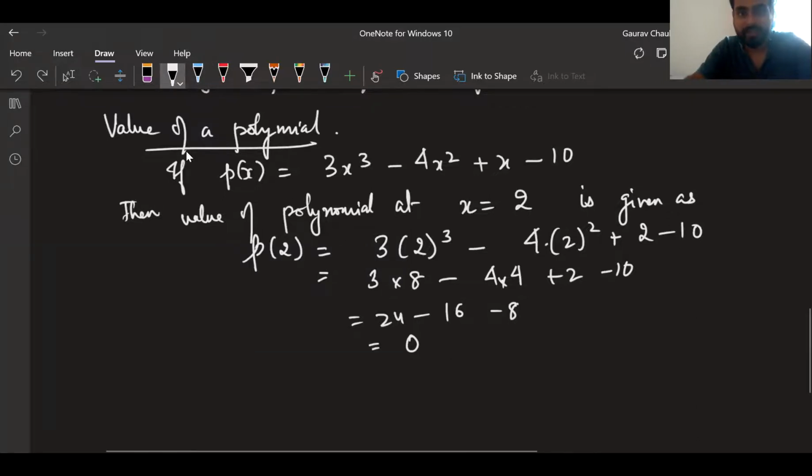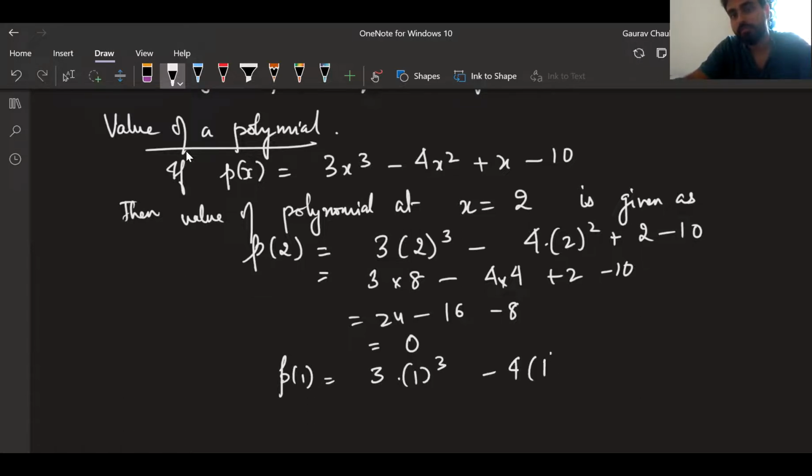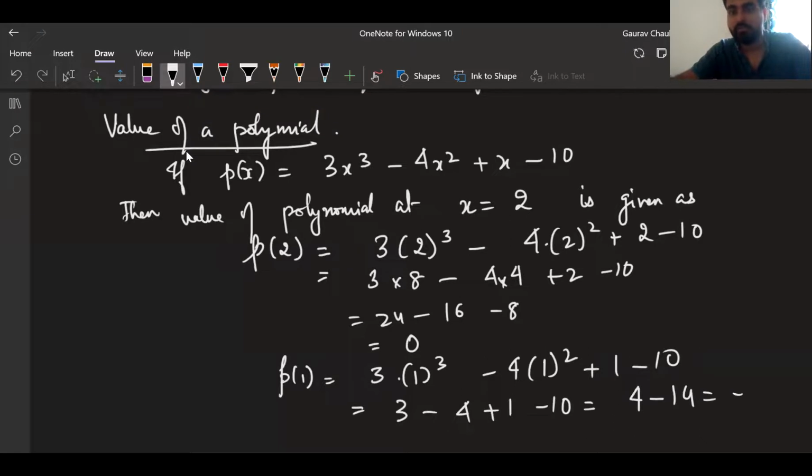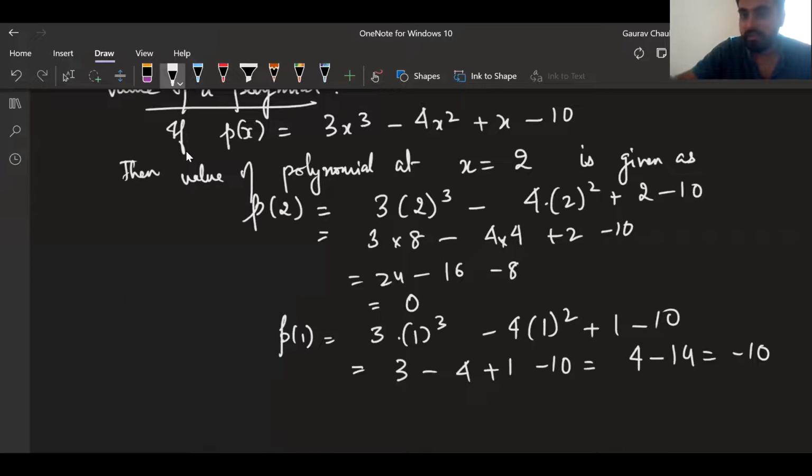Okay. You can find P of 1. Let's do P of 1 also. We'll have 3 into 1 cube minus 4 into 1 square plus 1 minus 10. That's equal to 3 minus 4 plus 1 minus 10. That's equal to minus 14 plus 4, minus 10. Okay. So P of 1 is equal to minus 10. Now what I just wanted to show you is different values I'm getting. For different x, I'm getting different values.